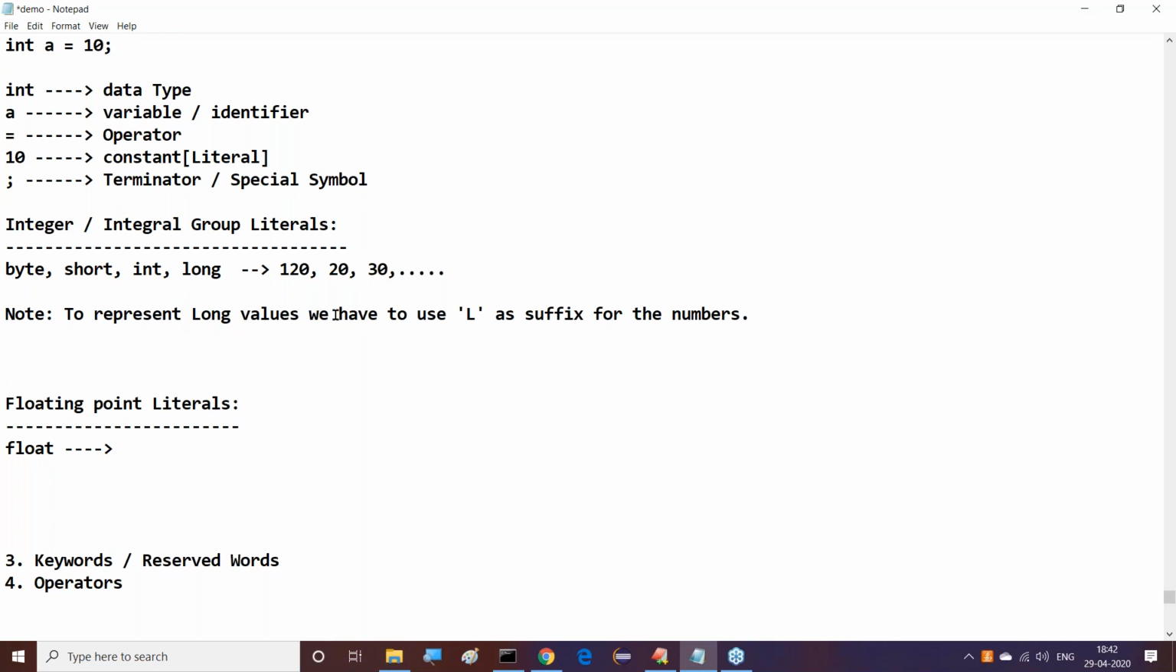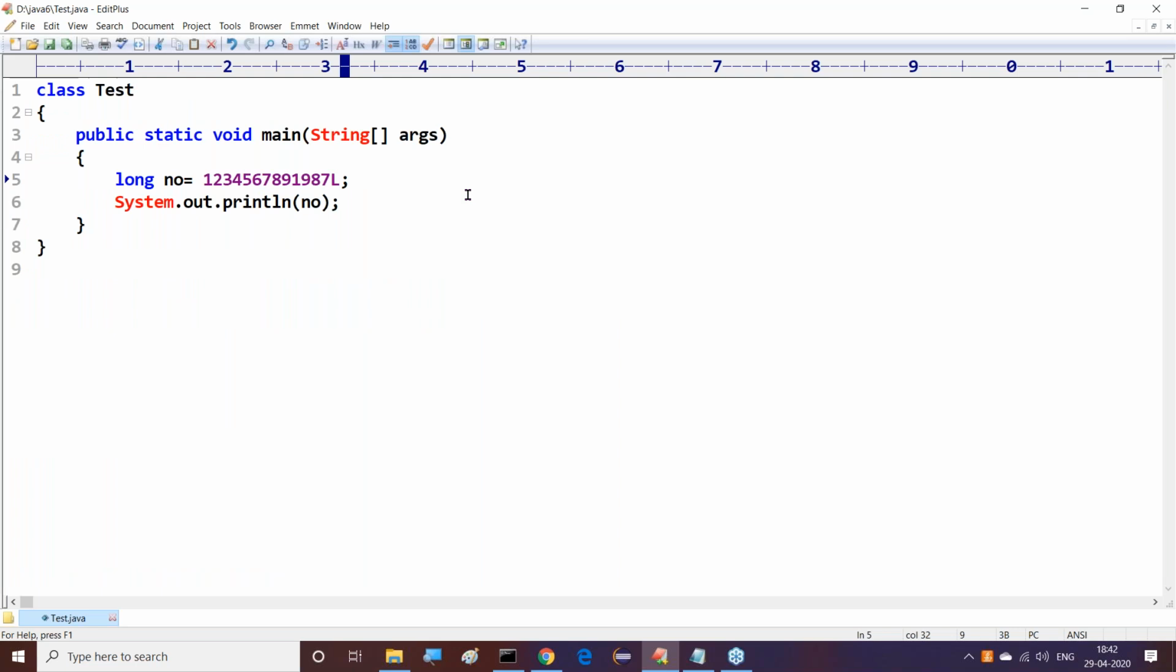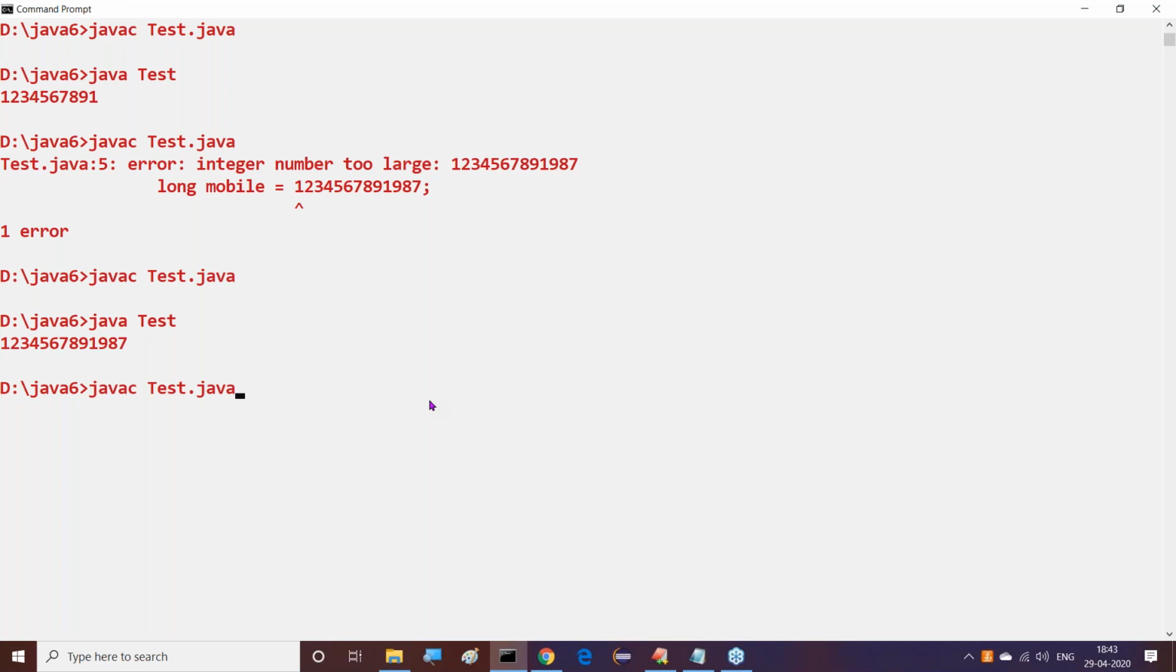Next, is it possible to provide small l? Is it only capital L or only small l? I want to check it. This is specified as a small l, guys. Observe this clearly. If it is not allowed, we will definitely get a compilation error. Otherwise, if it is allowed, you will not get any compilation error. Let me check this now. I provided small l, and no compilation error, we are getting the output.